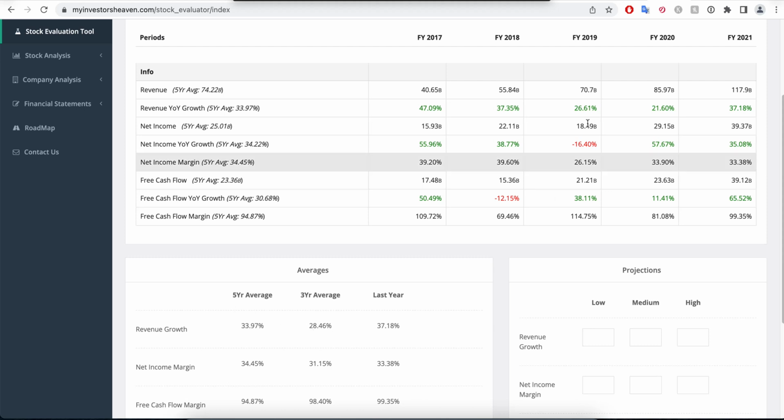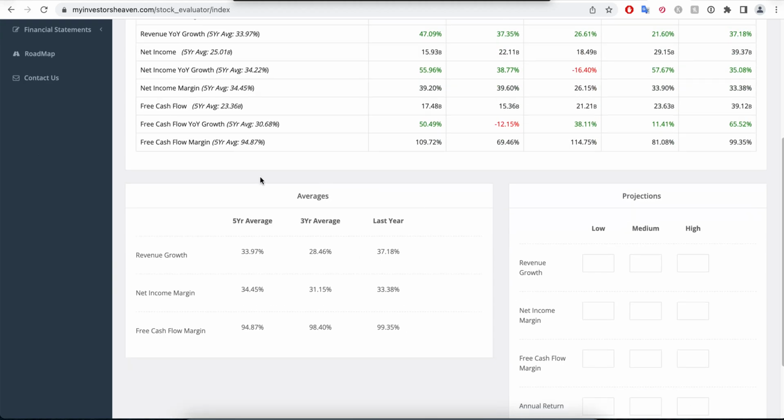Now, this one is the last 3-year average. It's a little bit less because 2019 and 2020 were not that great for the company in terms of revenue growth, which is pretty good still, but not as great as before. And so the 3-year average goes down to 28%. And last year they did 37, which is very, very nice, and it was similar to 2018 pretty much. So you have the handy little averages here, which can help you deduce which kind of values to use.